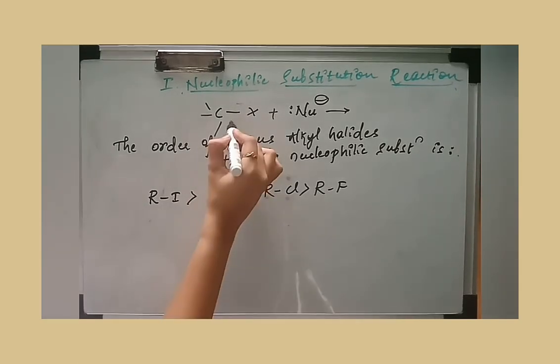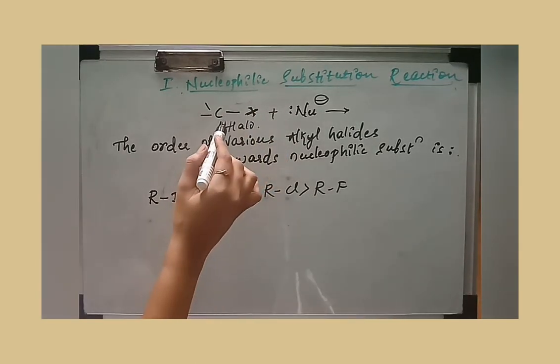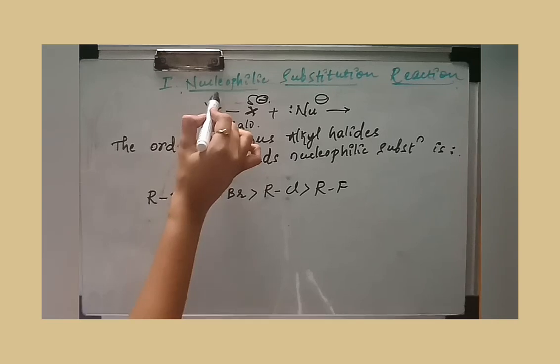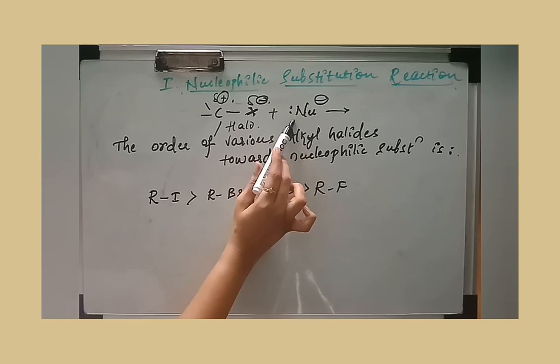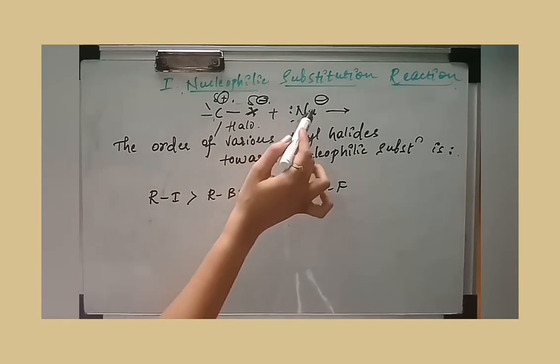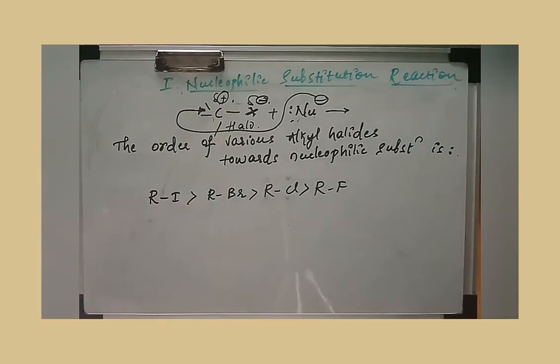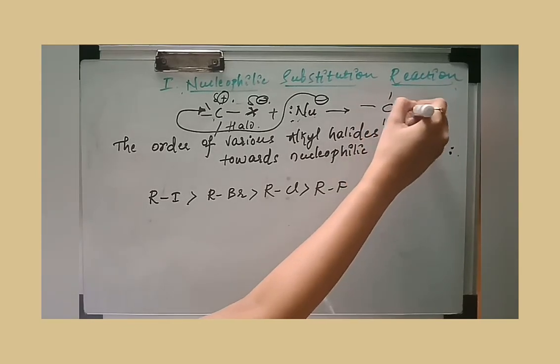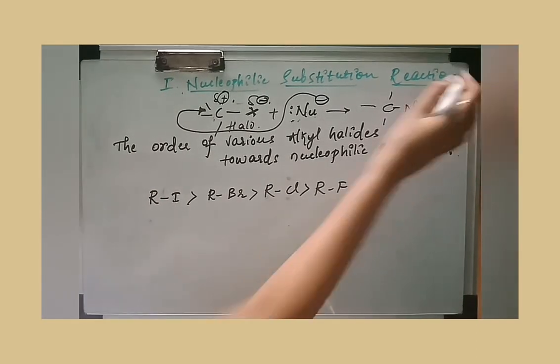You can see here this is a haloalkane. This halogen is more electronegative in nature. As a result, what happens? This will have a slight negative charge and this carbon will have a slight positive charge. I am going to carry out a reaction where I attack with the nucleophile. This nucleophile will attack this carbon, because it is negatively charged and rich with electrons. So it will attack the electron-deficient carbon atom. As a result, what happens to this carbon? The nucleophile will be substituted and the halogen atom will depart from this group. So you are going to get X minus here.